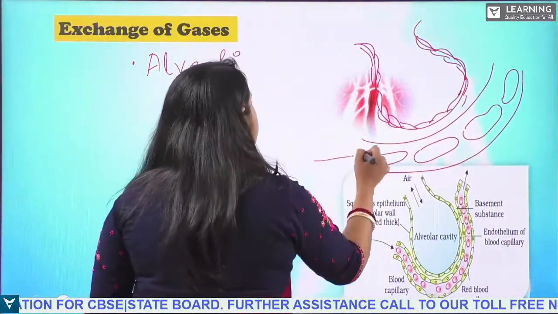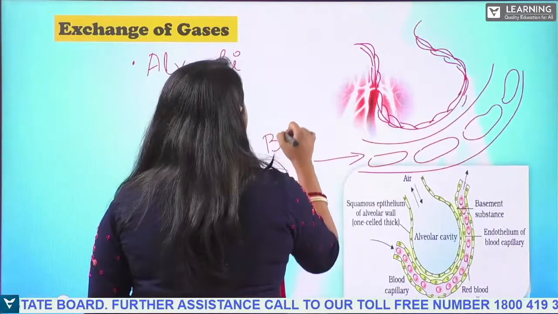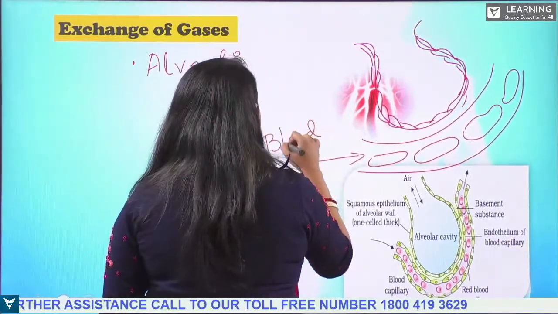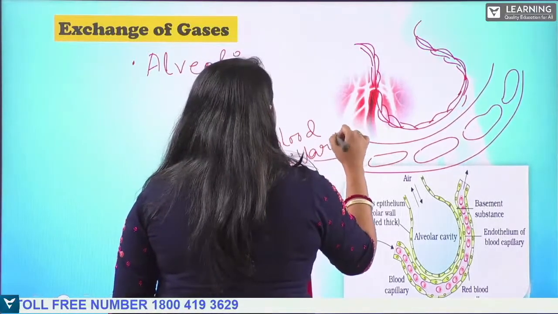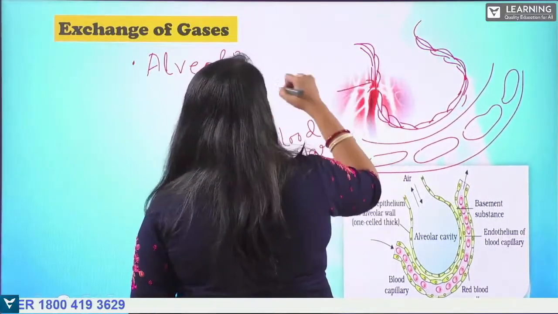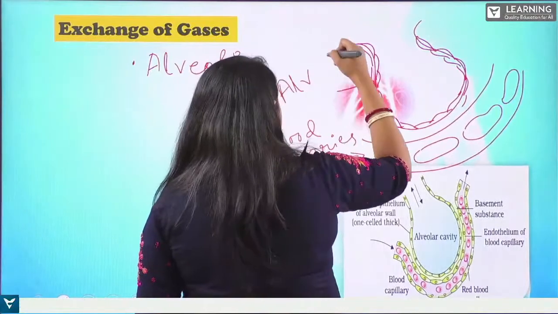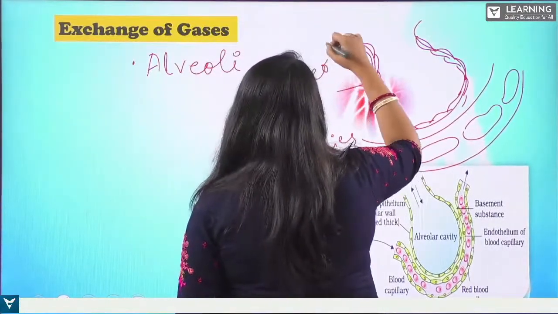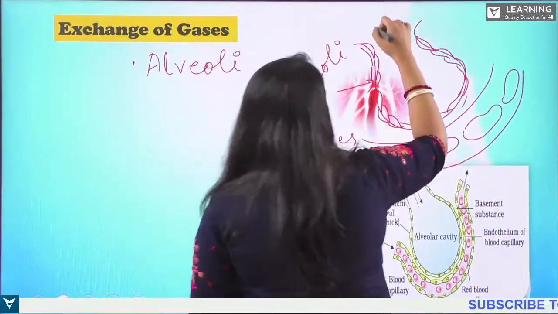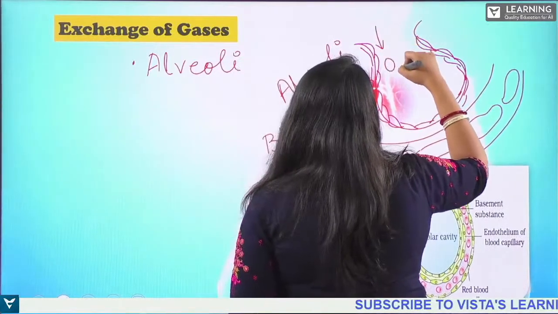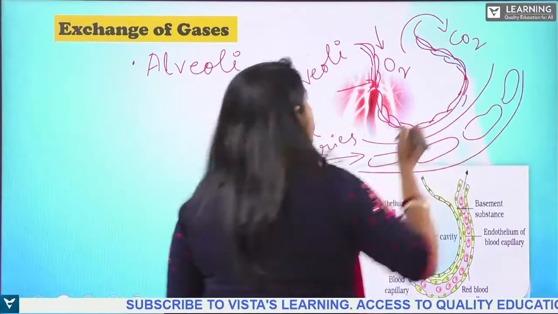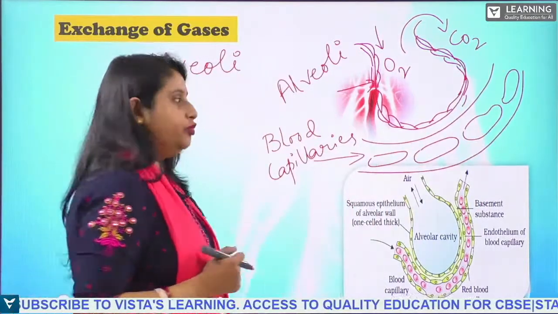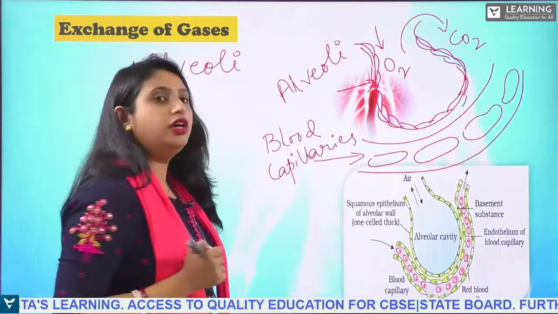And this is the blood capillaries. This is the alveoli, where the exchange of gases, that is oxygen and carbon dioxide, takes place, and it is connected to the blood capillaries.